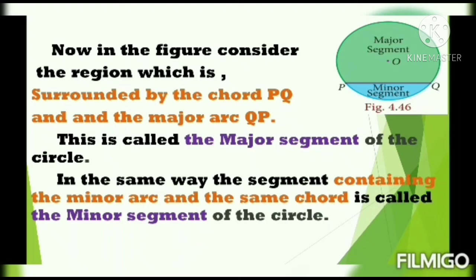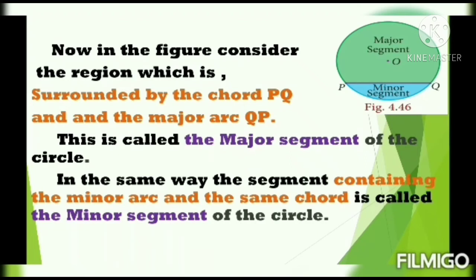The region that contains a major arc and a chord is called the major segment. The region that contains a minor arc and a chord is called the minor segment.